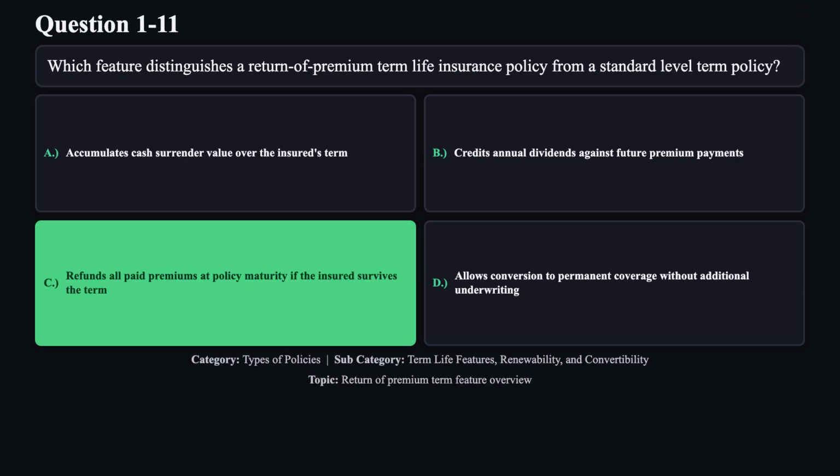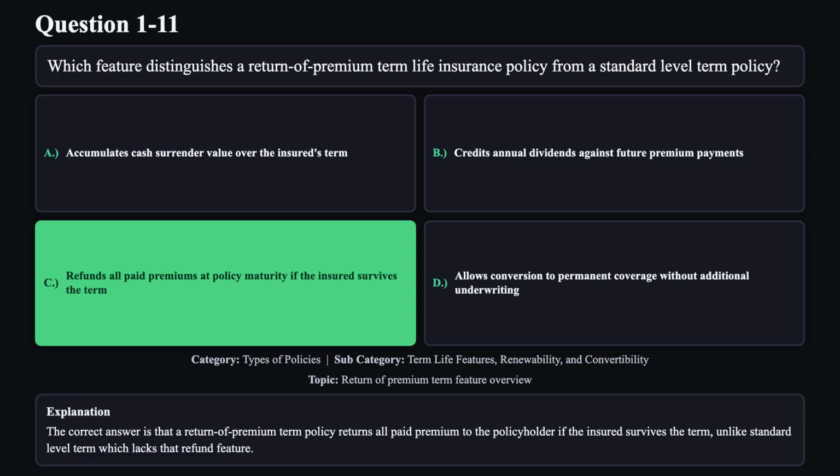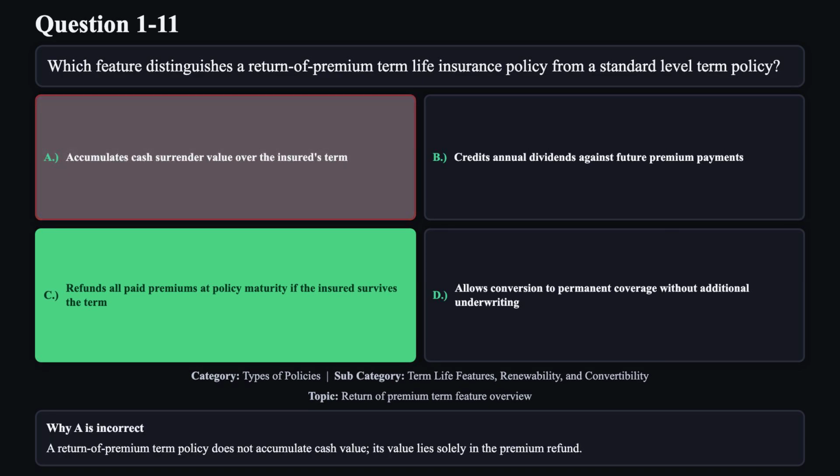The correct answer is C. The correct answer is that a return of premium term policy returns all paid premium to the policyholder if the insured survives the term, unlike standard level term which lacks that refund feature. Reason A is not correct. A return of premium term policy does not accumulate cash value. Its value lies solely in the premium refund.